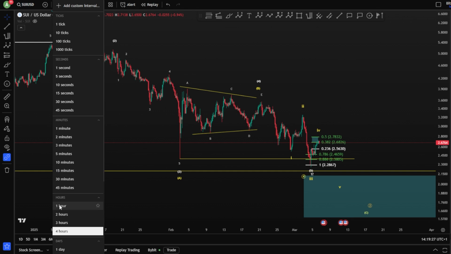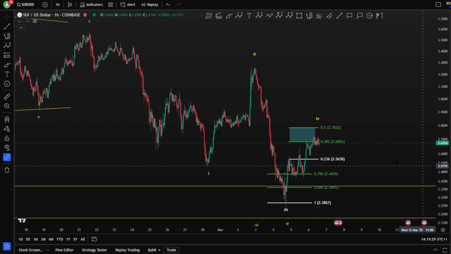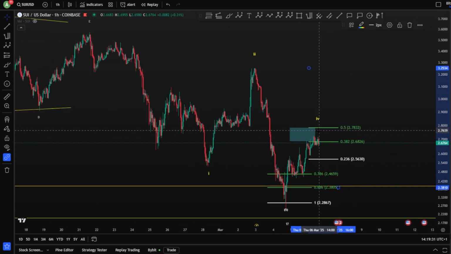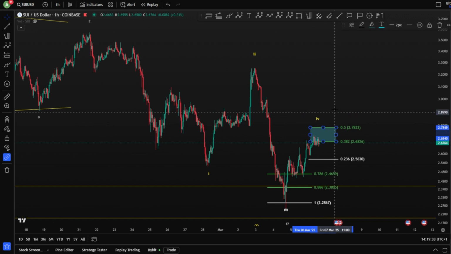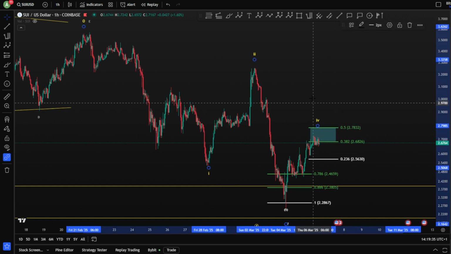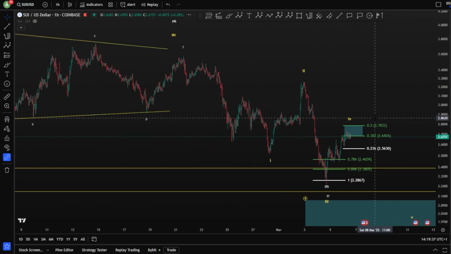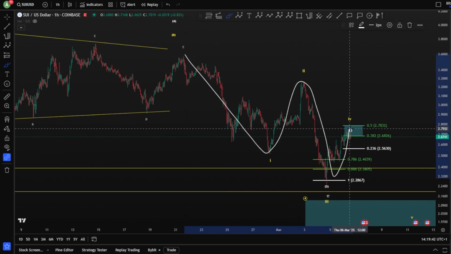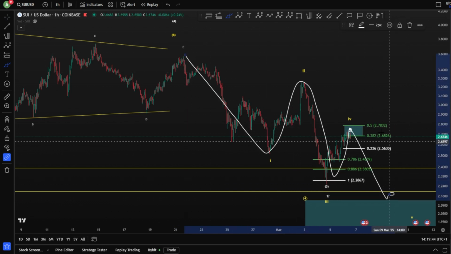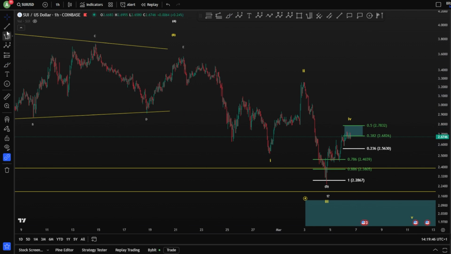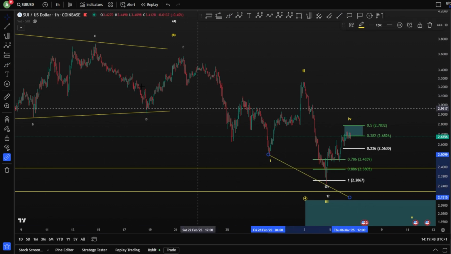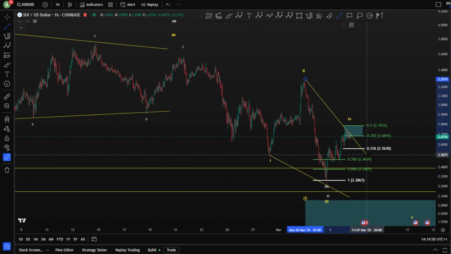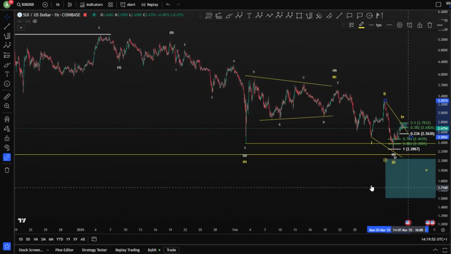If we get closer on the 1-hour chart, you can see this is our blue box, very nicely hit, of course, as expected before. We have finished here a 1, 2, 3, 4, and a 5 for an ending diagonal. Of course, we're looking for a wave 4 in the diagonal here, and then we still need one more wave toward the downside to finish, of course, this ending diagonal, and finishing with it, of course, a wave A.